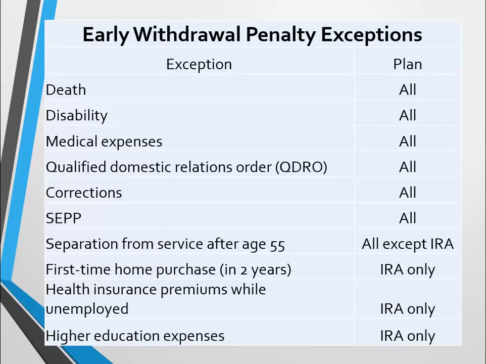The other two options for this substantially equal periodic payment is a fixed amortization method, which is going to be less than or equal to 120% of the federal midterm rate, or the fixed annuitization method. Here, you would divide by an annuity factor, that is the present value of the annuity based on an IRS life table. So three ways that you can use that SEPP, or as you might also hear, 72T, substantially equal